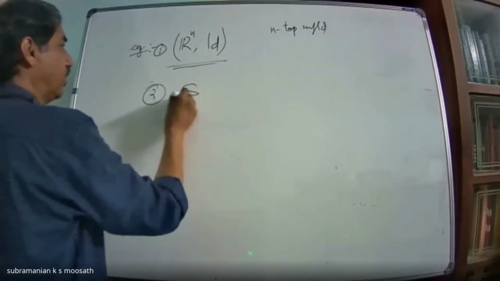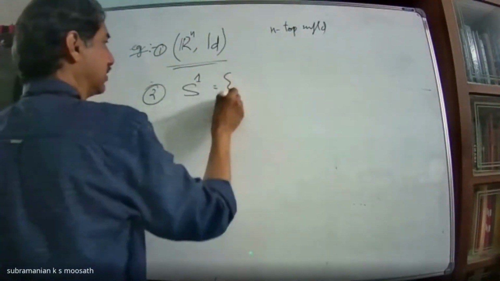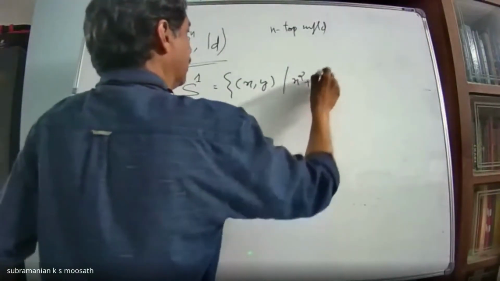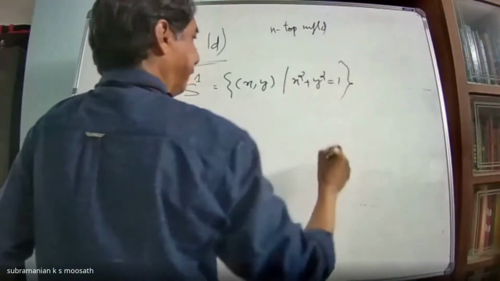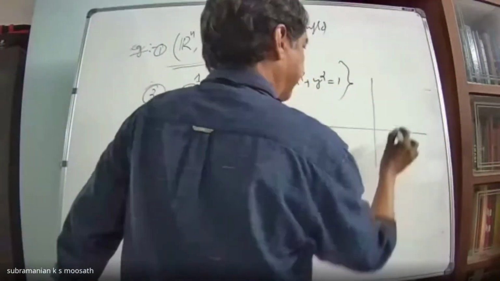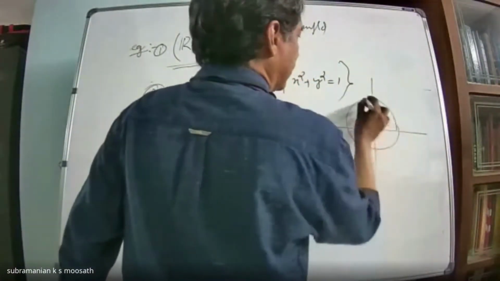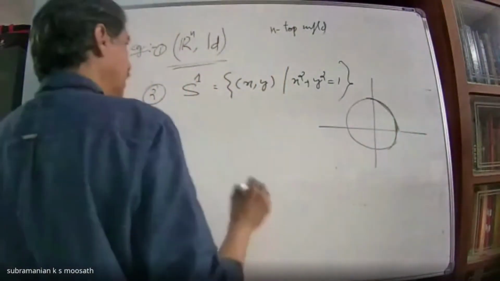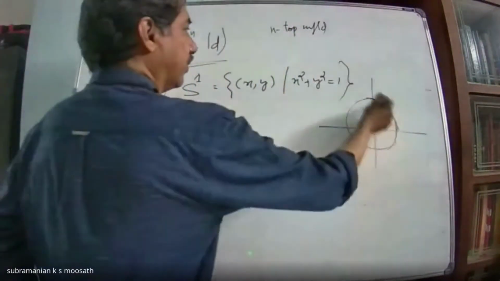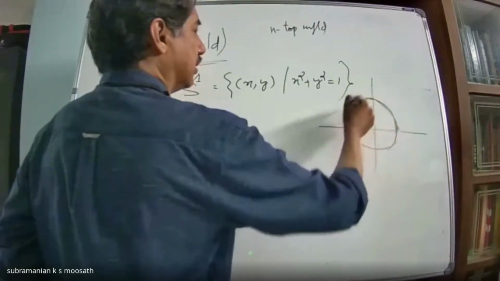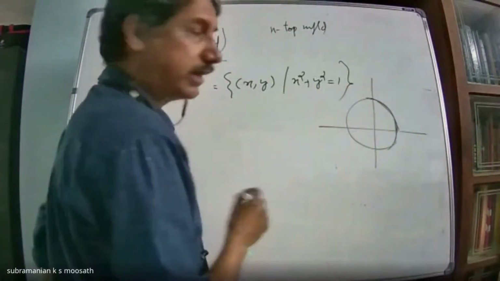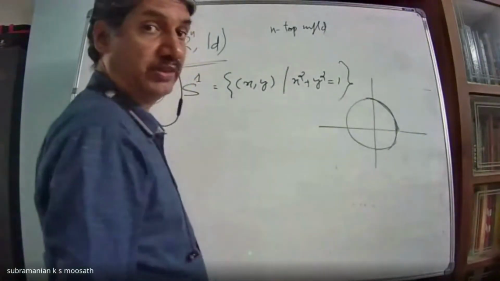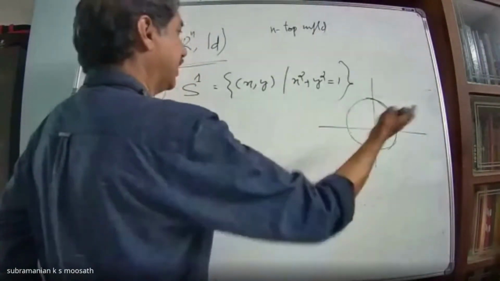Suppose I have S1, the circle, the collection of all x, y such that x square plus y square equals 1. Okay, suppose I have this circle. Then I wanted to introduce coordinate charts here. I cannot take the entire S1 and give a homeomorphism. We have seen at least one case.